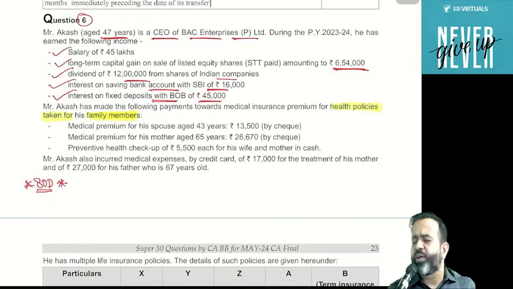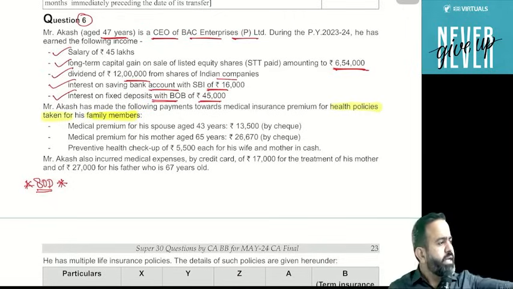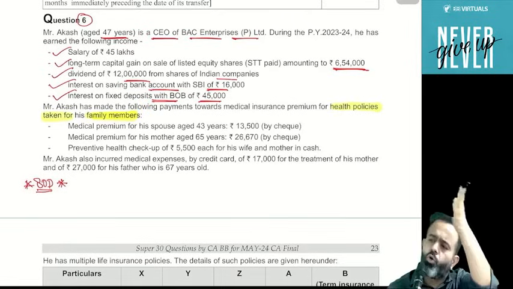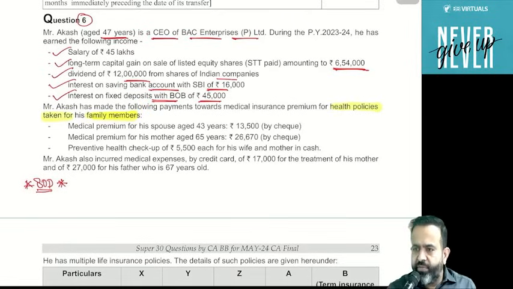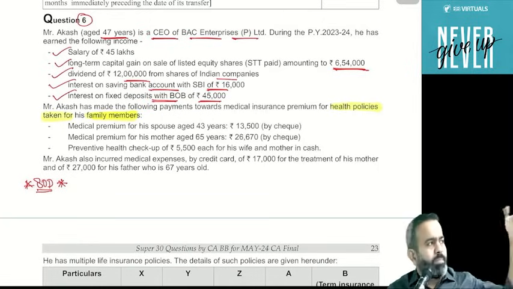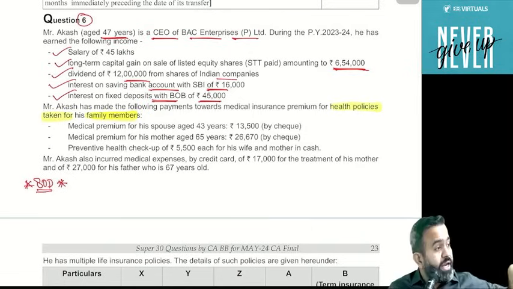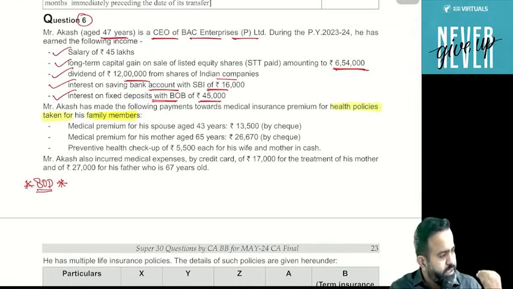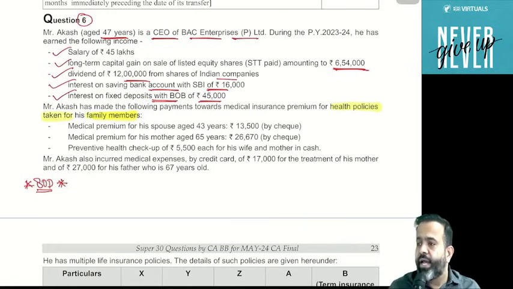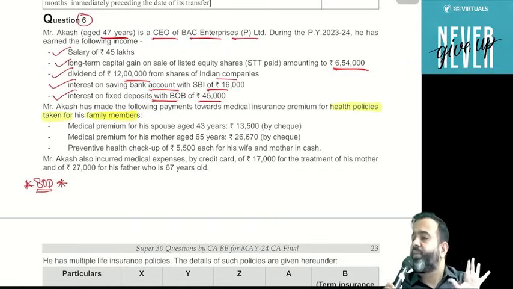Now preventive health checkup 5,000 is for parents and assessee. Is there a different 5,000 or overall 5,000? For example, for me, my wife, my children and my parents, so the total preventive health checkup, will it be 10,000 or only 5,000? Right answer is 5,000. So 5,000 is for himself, spouse, dependent children and parents. And it is included in your limit, and maximum preventive health checkup can be 5,000.